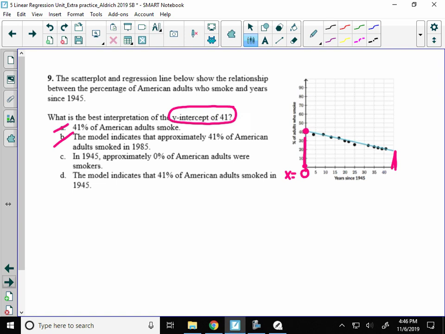All right, in 1945, 0% of Americans were smokers. Well, the 41 is on the percent of adults who smoke axis, so that's not right. It says the model indicates 41% of Americans smoked in 1945. That's actually right, because remember, years since 1945 being 0 would be 1945.